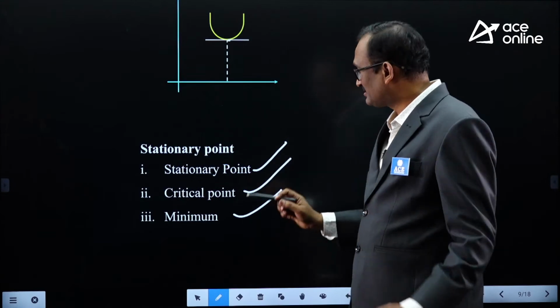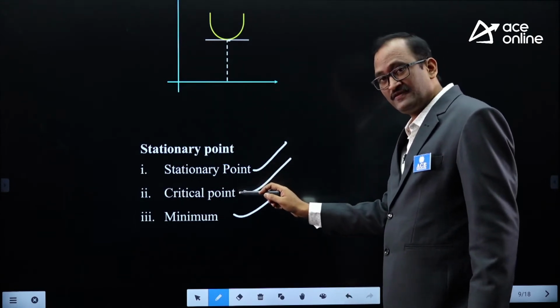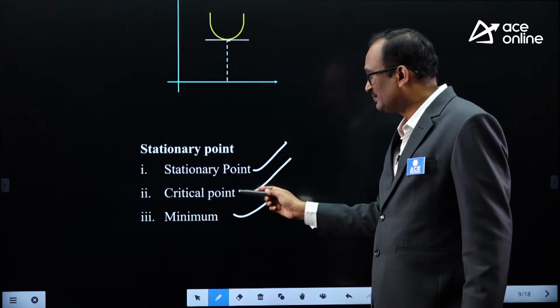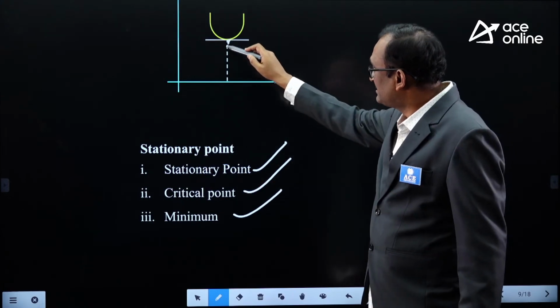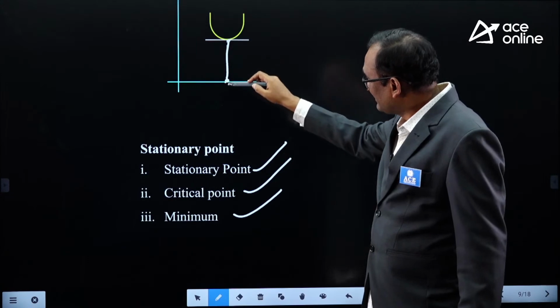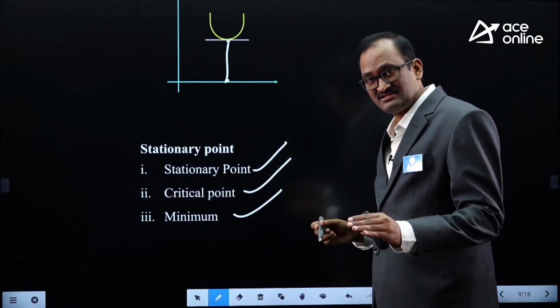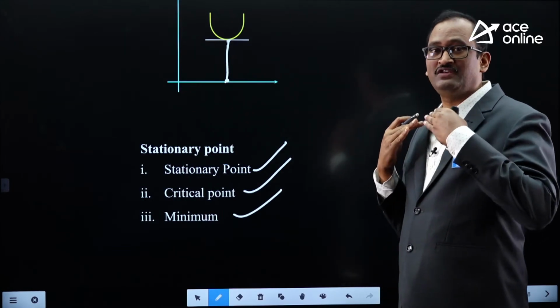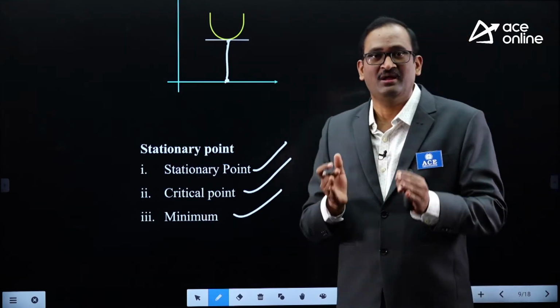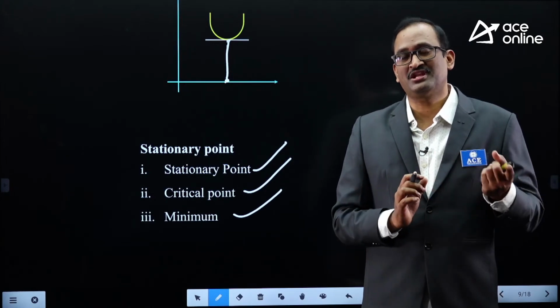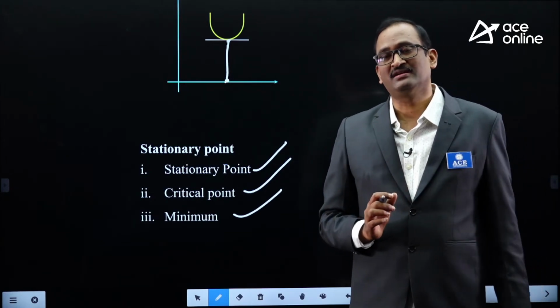Critical point means the point at which f dash x is 0 or f dash x is infinity, that is called a critical point. So this is a stationary point, this is a critical point, and this is the minimum height of the curve from the x-axis. So finally what I wish to say is maxima and minima occur at a stationary point or critical point.